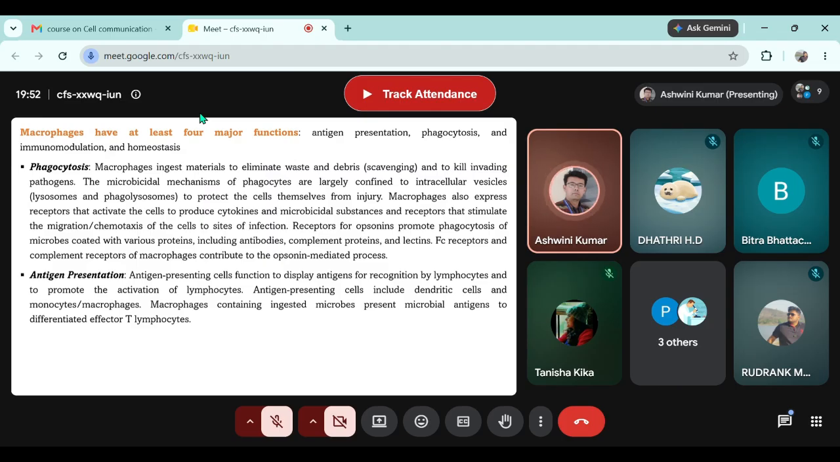So the surface of the macrophage has receptors for opsonins that promote the phagocytosis of microbes coated with various proteins such as antibodies and complement proteins. Fc receptors and complement receptors of macrophages contribute to the opsonin-mediated process.